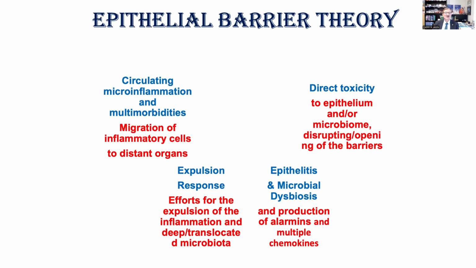Then we see circulating microinflammation and multimorbidities, migration of inflammatory cells to distant organs, and finally, because of epigenetics, chronicity takes place, and the epithelial barriers cannot heal. Many cells are affected by these epigenetic changes. The dendritic cells around the epithelium and innate lymphoid cells are all affected, and the epithelial barriers cannot close.